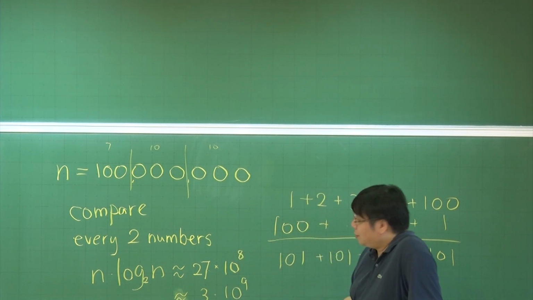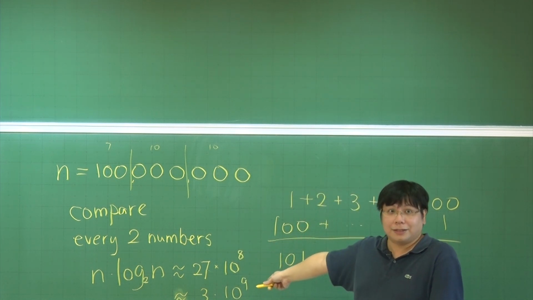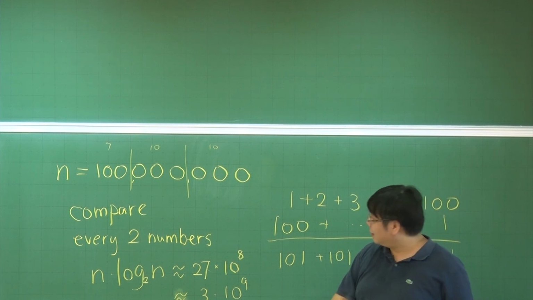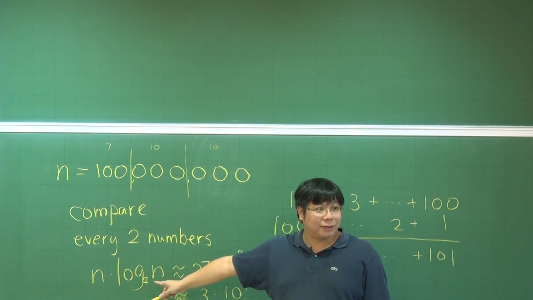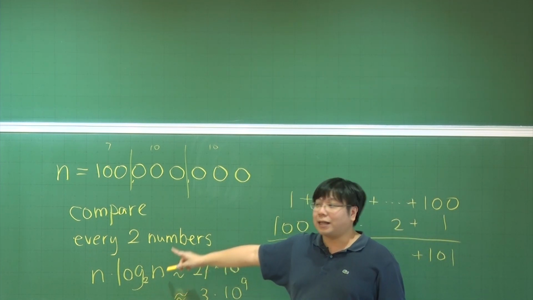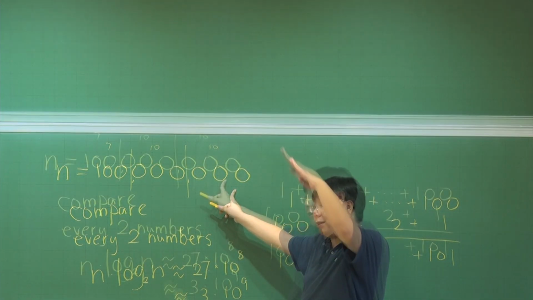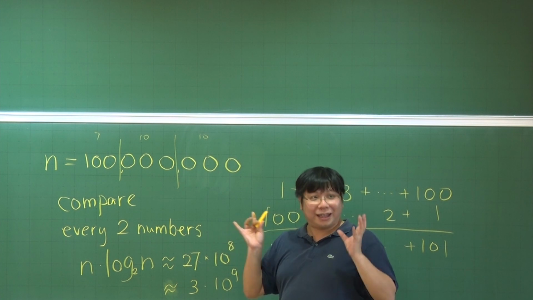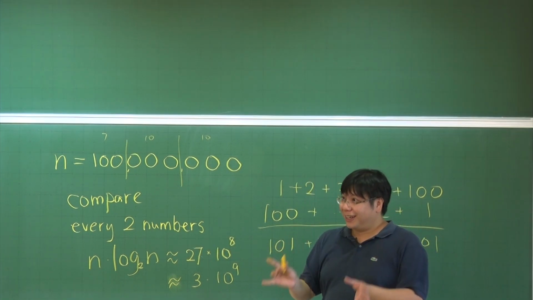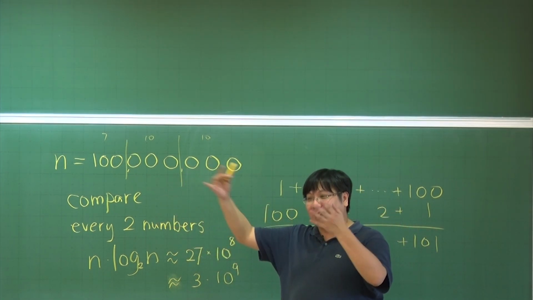So roughly you take only seconds to solve a problem if you are running it in n log n time. On the other hand, if we design a bad method that runs in n squared, that grows like this, then we don't get the answer, most probably before our life ends.